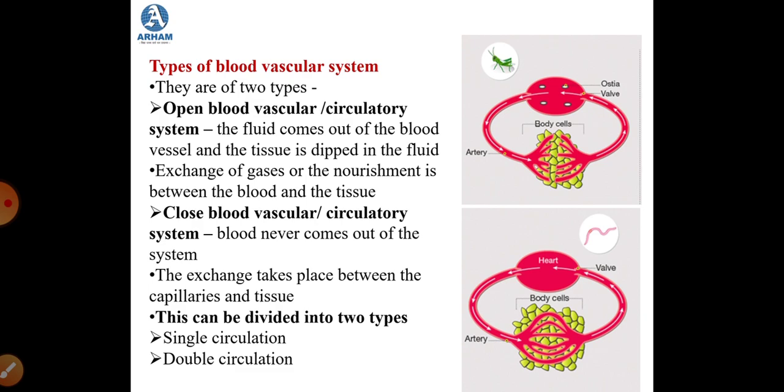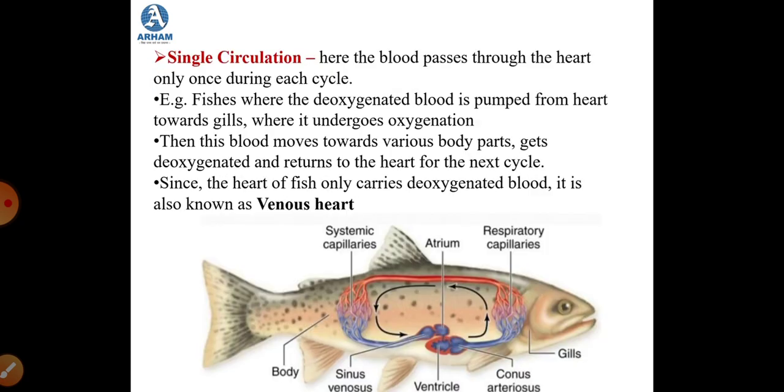So that is closed blood vascular system, where blood never comes out of the blood vessel or the system. Now this closed blood vascular system can be divided into two types. It can be either single circulation or double circulation. Now let us study both of these two types. Single circulation: here the blood passes through the heart only once during each cycle.